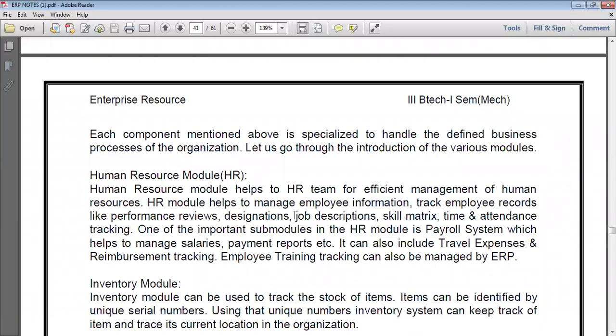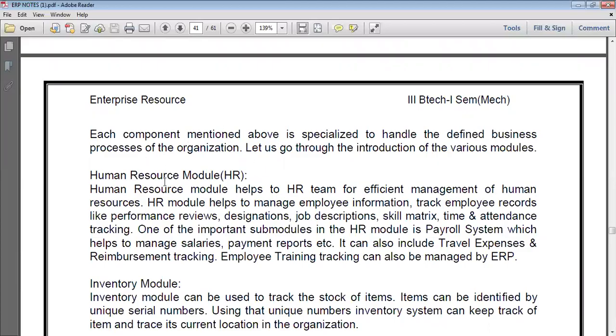The human resource module helps the HR team in efficient management of human resources, to recruit the correct and efficient persons into the company. Because human resource is the backbone of the company, the HR module helps to manage employee information and track employee records like performance reviews, designations, job descriptions, skill matrix, and time and attendance tracking. One of the important submodules in the HR module is the payroll system, which helps to manage salaries.